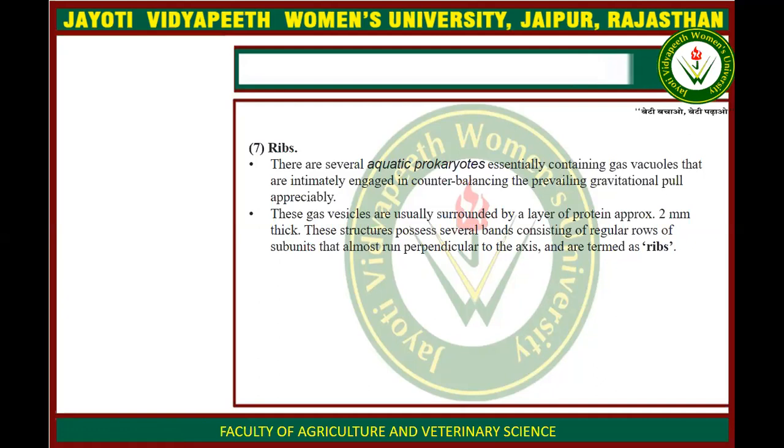Okay, this structure contains several bands consisting of regular rows of subunits that run almost perpendicular to the axis, which are termed ribs. These ribs are also cellular reserve materials which help bacteria in storage.